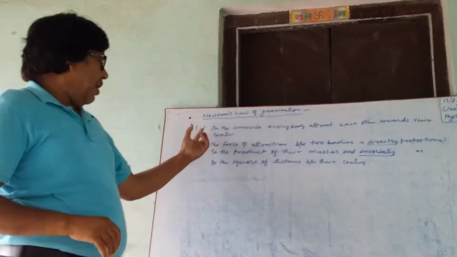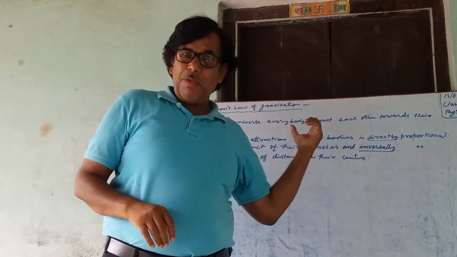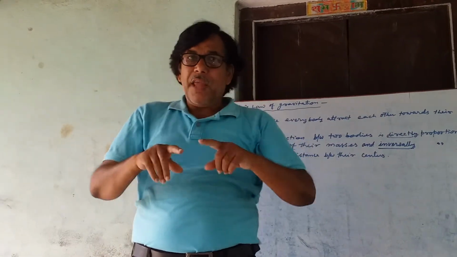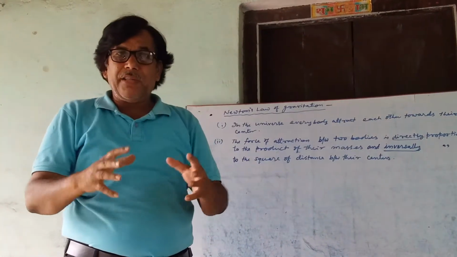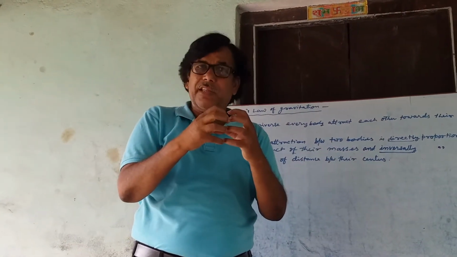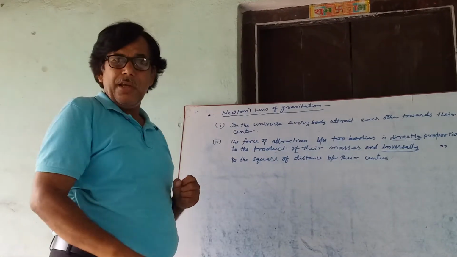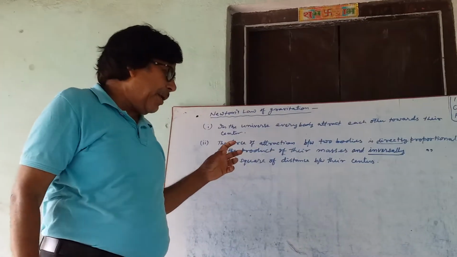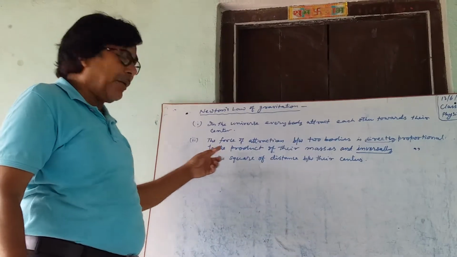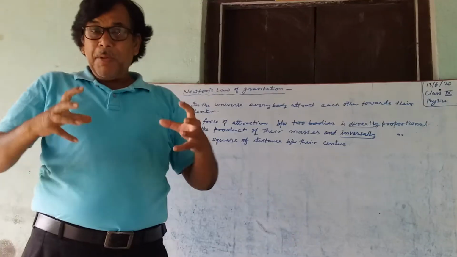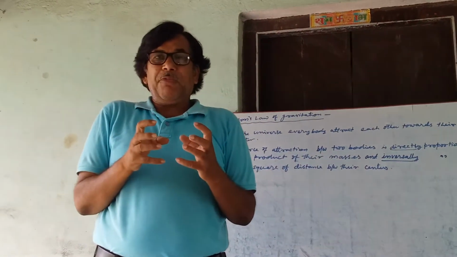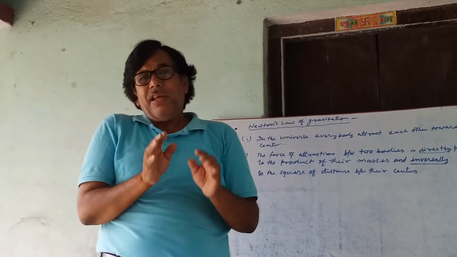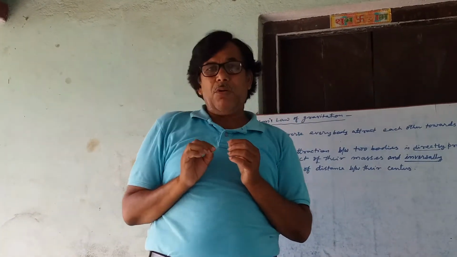Now, first, according to Newton's law of gravitation, every body in the universe attracts each other towards their center. Next, the force of attraction between two bodies is directly proportional to the product of their masses. Means, if the bodies are larger, more is the force of attraction. If the bodies are smaller, have small masses, the force of attraction is very small.